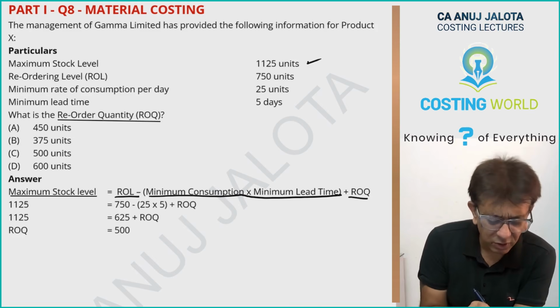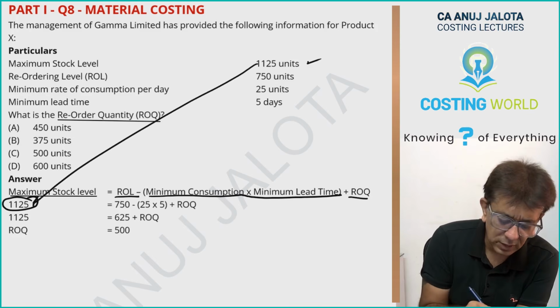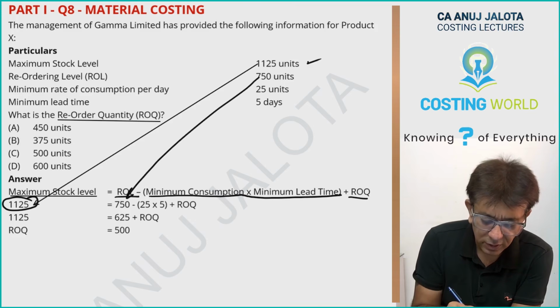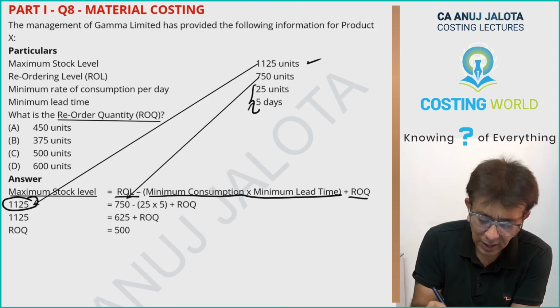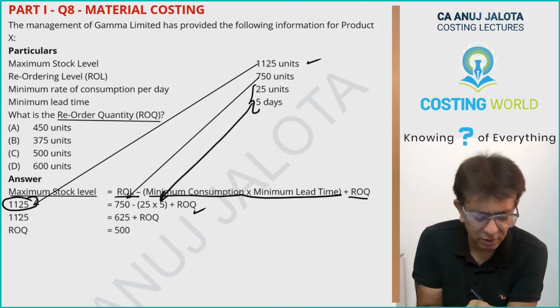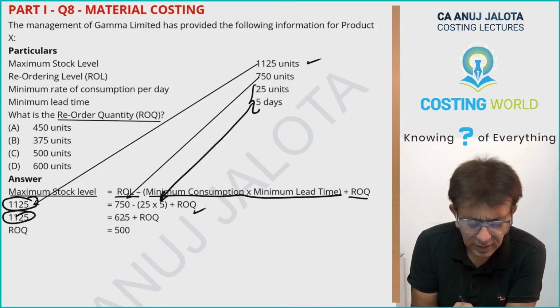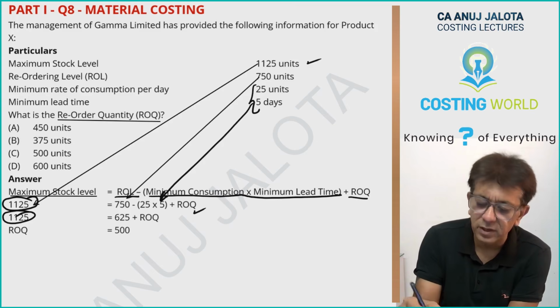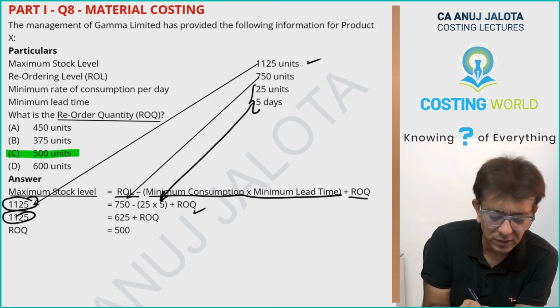Every data is there with you. 1125 is over here. ROL 750 is over here. Minimum consumption and minimum lead time are given to you. ROQ will be the balancing figure. So 1125 is equal to 625 plus ROQ. So ROQ will be nothing but 500 units. So your answer will be this over here.